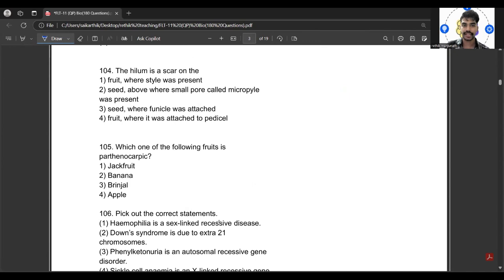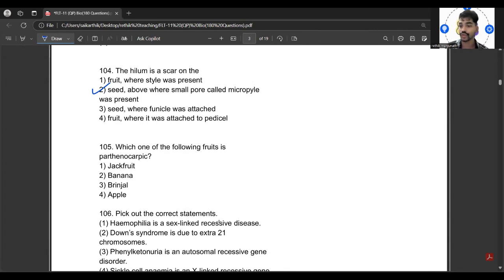104 question says that the hilum is a scar on the what? Hilum is a scar on what? So that is the question. So what would be the answer? The answer would be the seed, above where a small pore called micropyle was present. It is again a direct question.